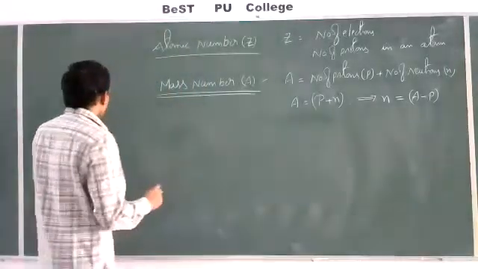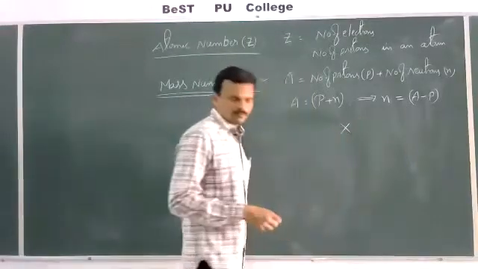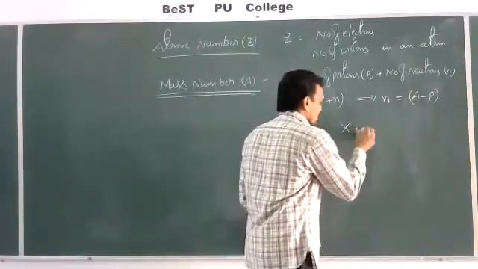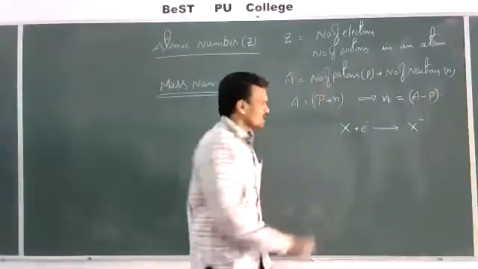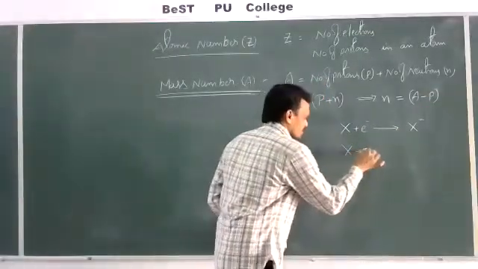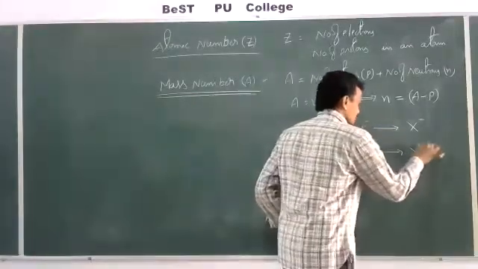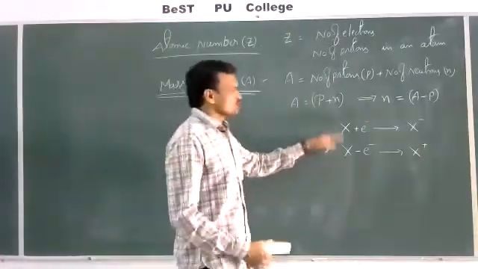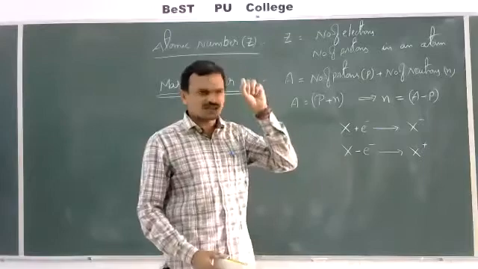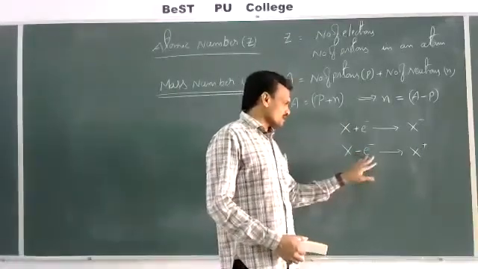For example, X is an element. If X gains an electron, it becomes X minus. If it loses one electron, it becomes X plus. So during these two conversions, there is a difference only in electrons, either gaining or loss of electrons.